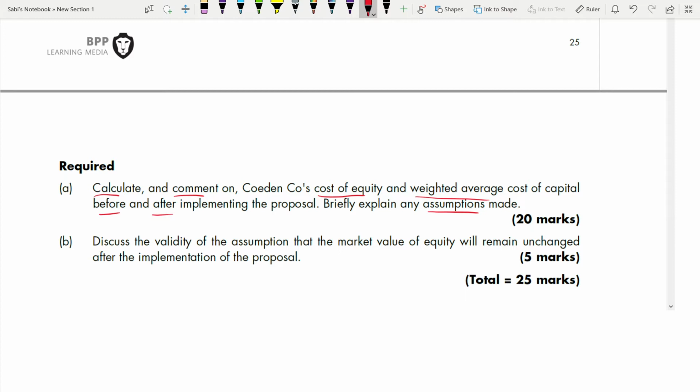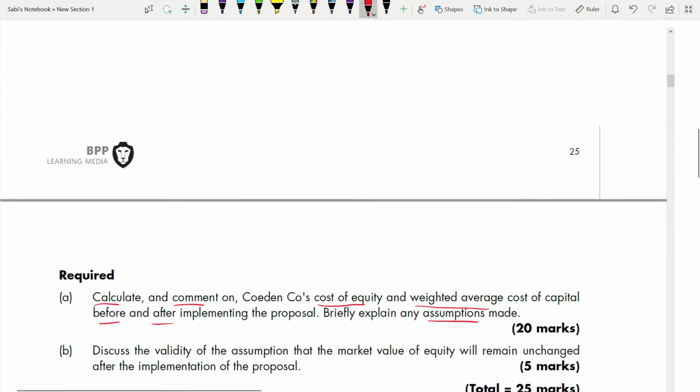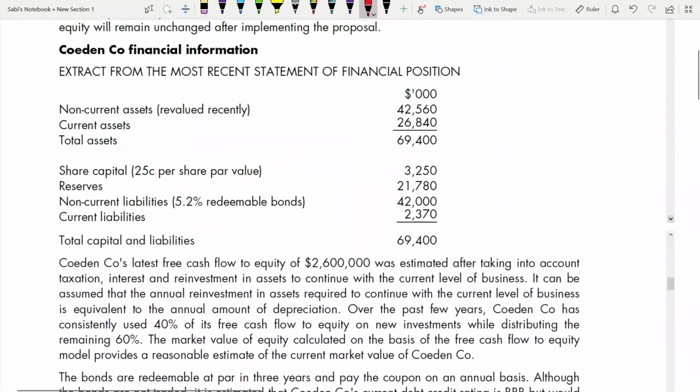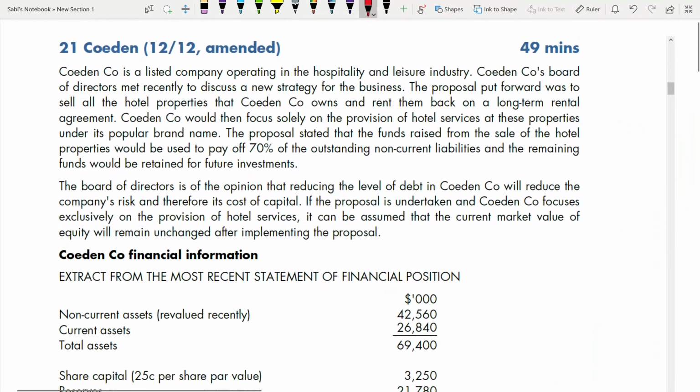5 marks. This type of question is a little tricky and it's hard to get points and answer. But no worries, I'm going to tell you how to come to this point and how to write. But before that, we have to go to the case study.